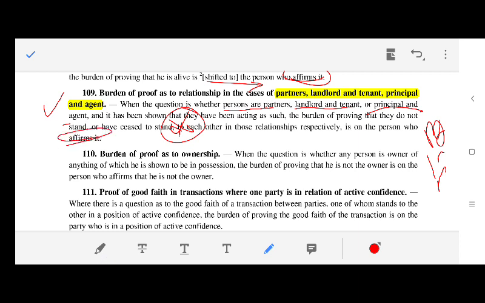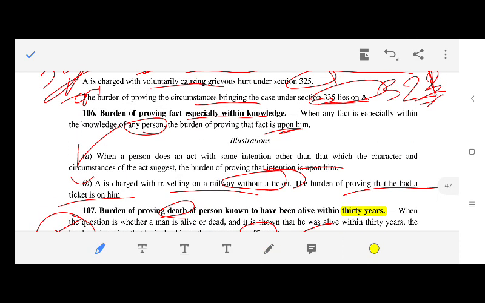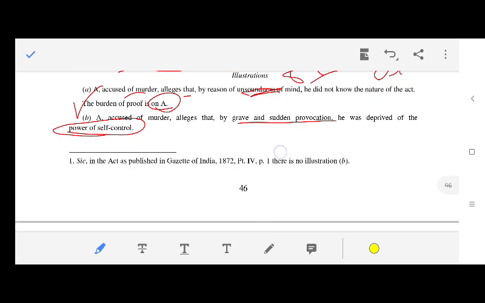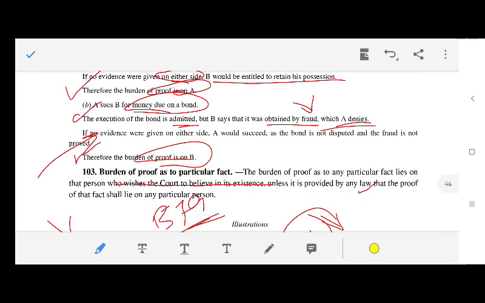Burden of proof as to ownership. The burden of proving that he is not the owner is on the person who affirms that he is not the owner, and it is negative. So there is nothing like plus or minus here.